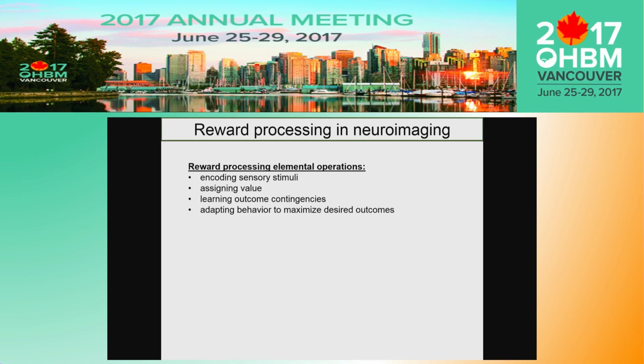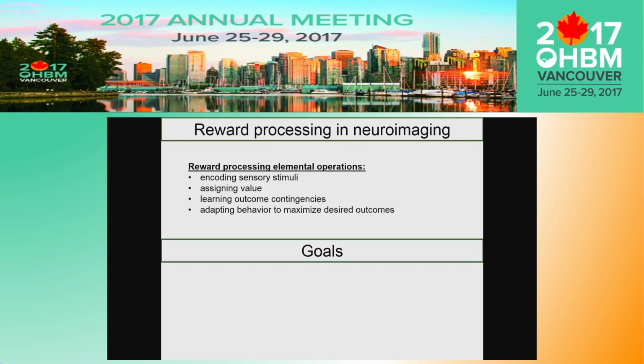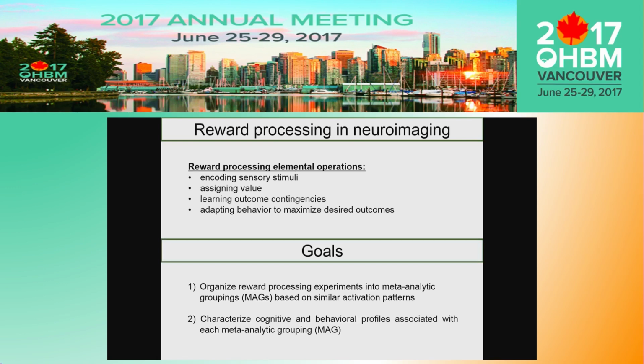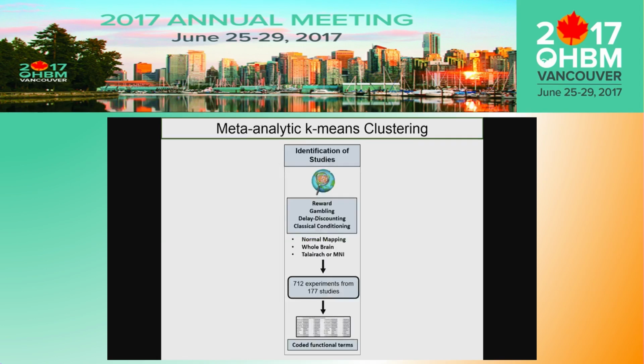In an effort to elucidate brain regions and, in turn, networks that are consistently involved in reward processing, we applied an emergent meta-analytic clustering approach to a large body of results archived in an extensive neuroimaging repository. The goals of this analysis were to organize reward processing experiments into meta-analytic groupings based on their similar patterns of activation, and then to characterize cognitive and behavior profiles that were associated with each of these meta-analytic groupings.